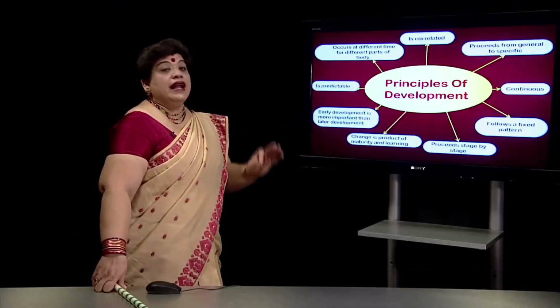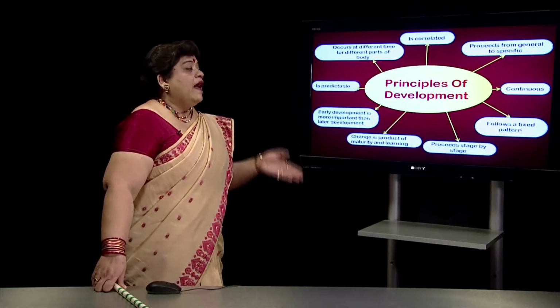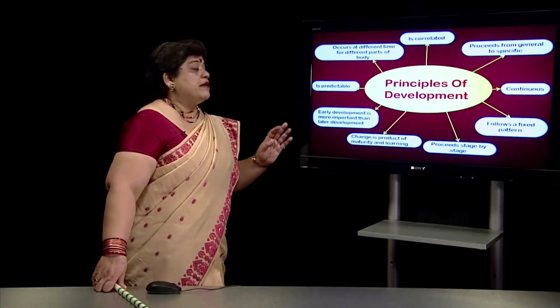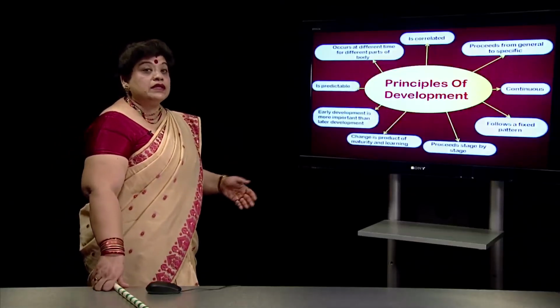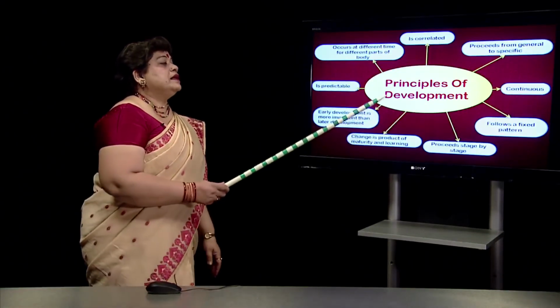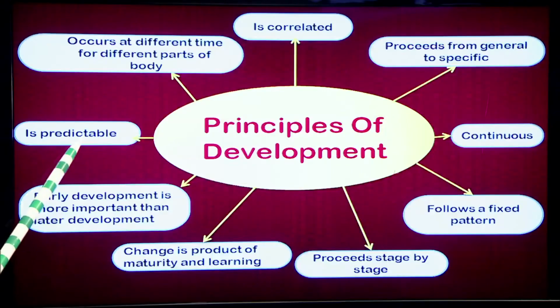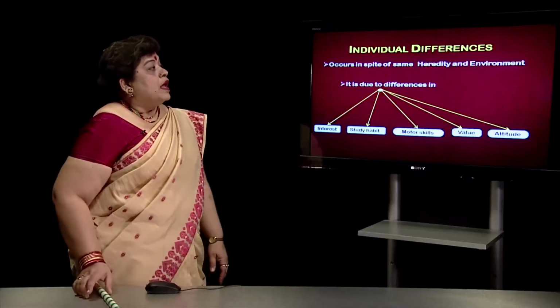And if the child has been given adequate environment, adequate learning opportunity, then maximum development can be achieved from 0 to 5 years. Next phase when the development again happens at a very rapid rate is during adolescence. And a principle which is very important is that development is predictable. We are able to tell what next development will happen.